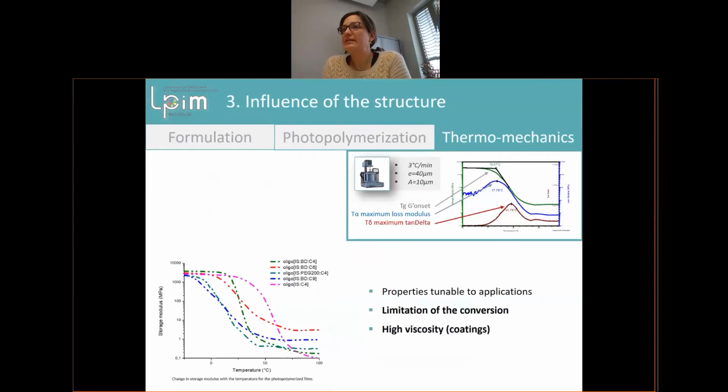So we can say that we can reach tunable properties for different applications. We also have a limitation of the conversion, and in this case we have high viscosity coatings because we only use the polyester resin and we don't use a reactive diluent yet.